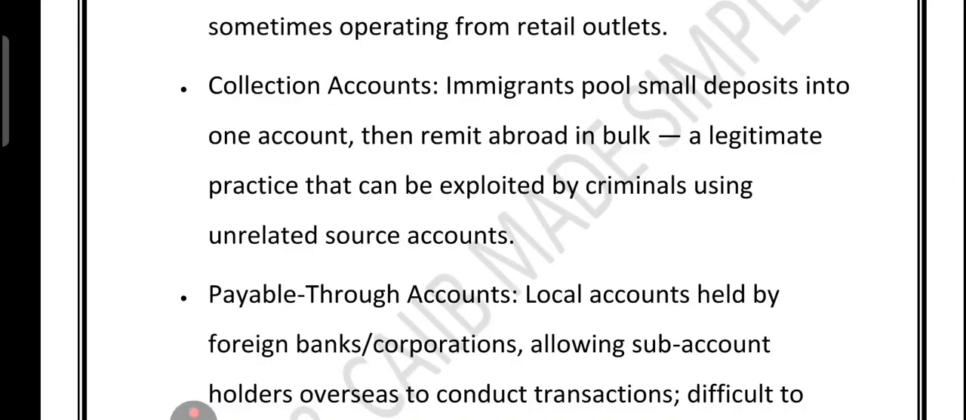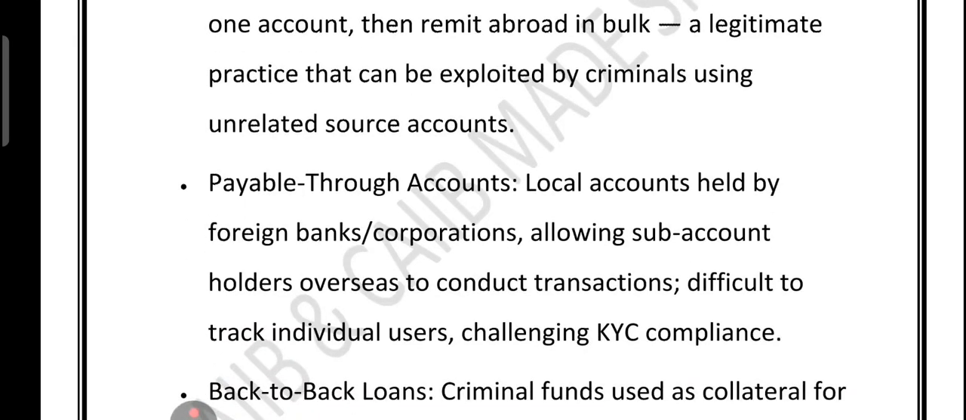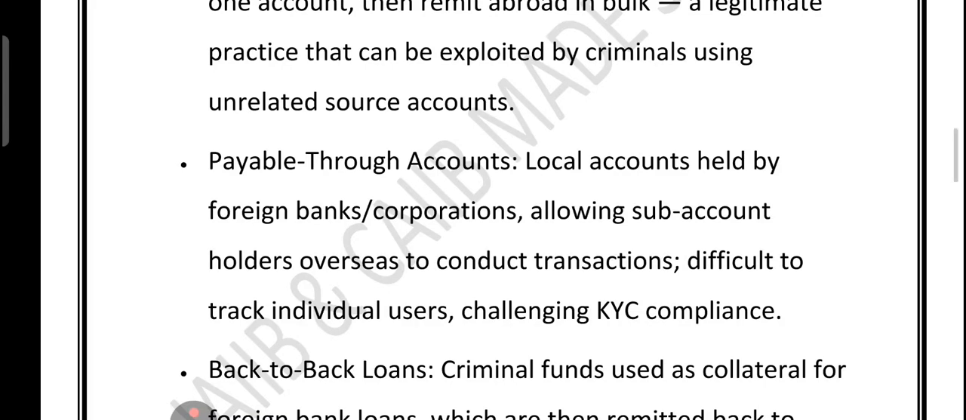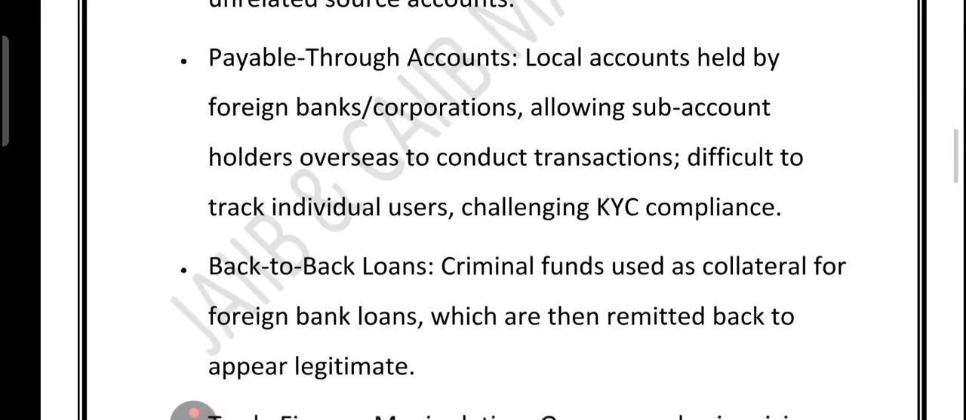Then we have the collection account. How it works: a group of people, like immigrants sending money home, pool a small amount into a single account and send it abroad in one go. Totally legal, but criminals can sneak in unrelated illegal deposits to hide in the mix. Then we have payable-through accounts. These are local bank accounts owned by a foreign bank or company. People overseas can use them like sub-accounts to send or receive money. The problem is that it is hard to know exactly who is behind each transaction, making KYC checks tricky.